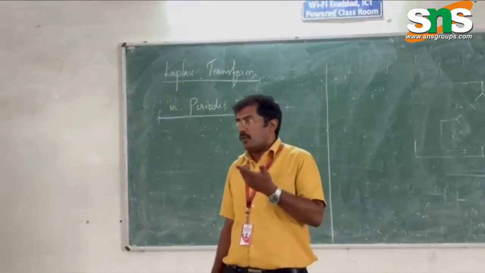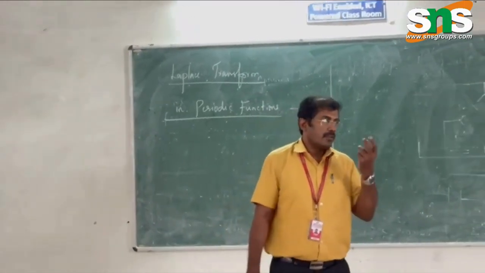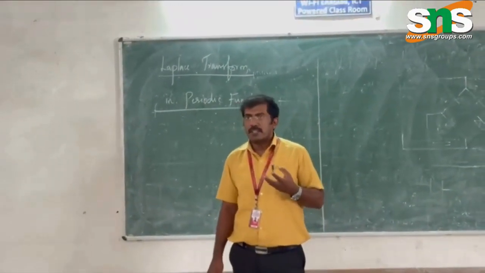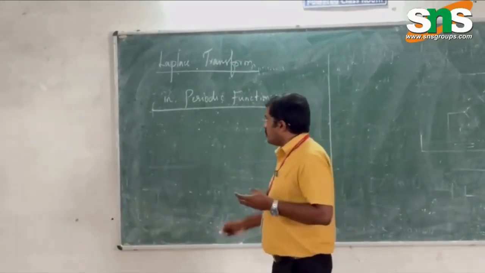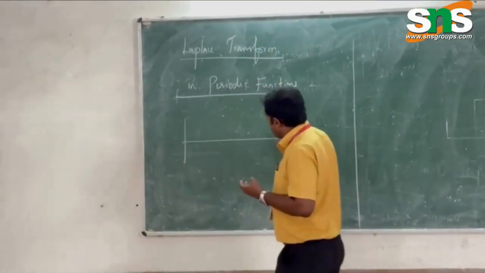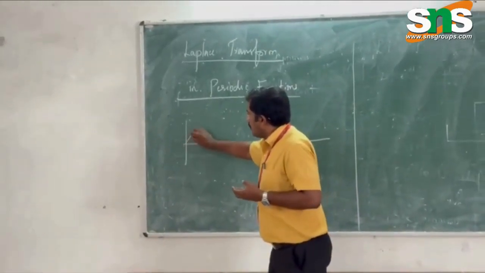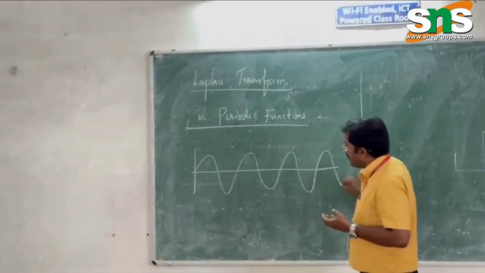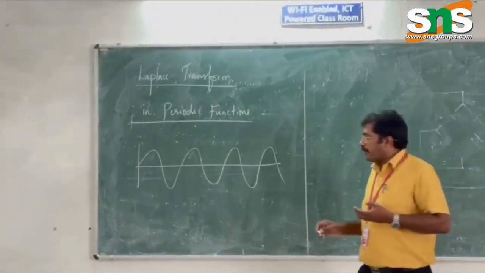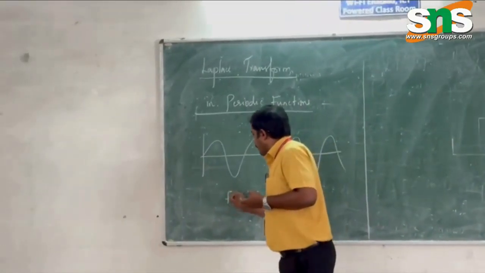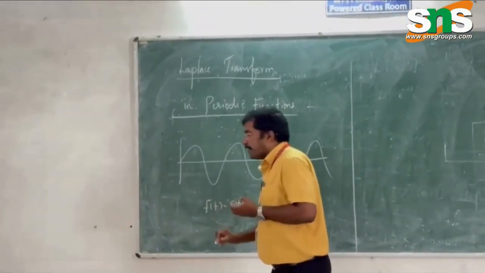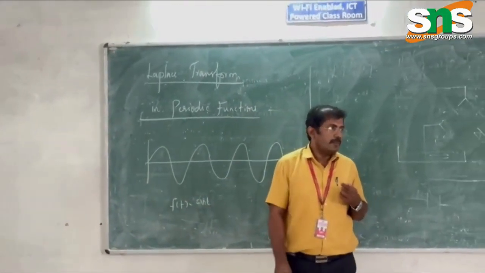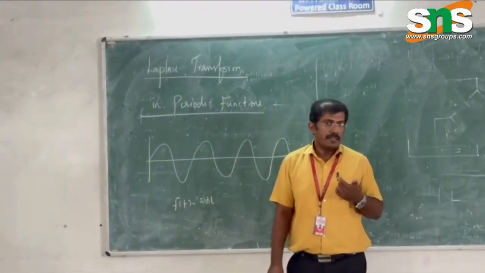We know, very well-known things are sine, cos, which are periodic functions, trigonometric functions. We have sine function, cos function, which are periodic in nature. For example, if you take the sine function, f of t equal to sine t. Am I right? So it is a periodic function.